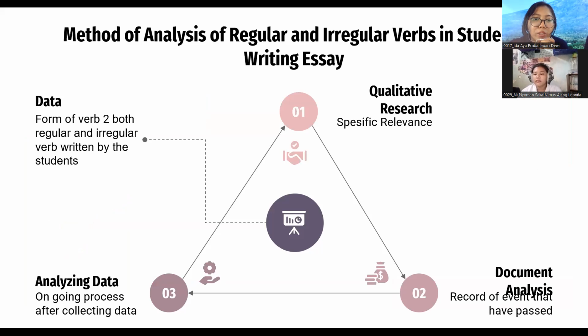And then the method that the researchers use is qualitative research. It is because qualitative research has specific relevance to the study of social relation owing to the fact of pluralization of life words. Data used in this research is the form of verb to, both regular and irregular verb, while the source data in this research is the student writing composition.